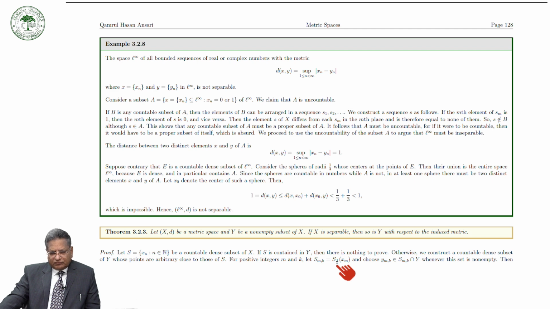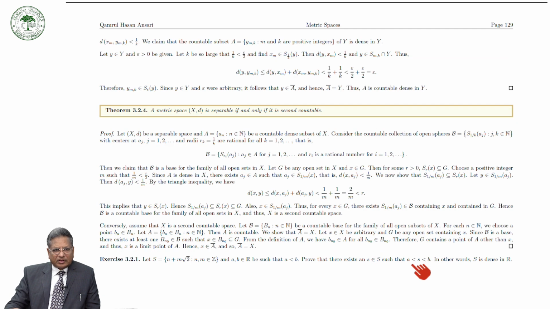Because this is non-empty, we can choose an element y_mk in this open sphere intersected with Y. So we are choosing y_mk in this open sphere whenever this set is non-empty.